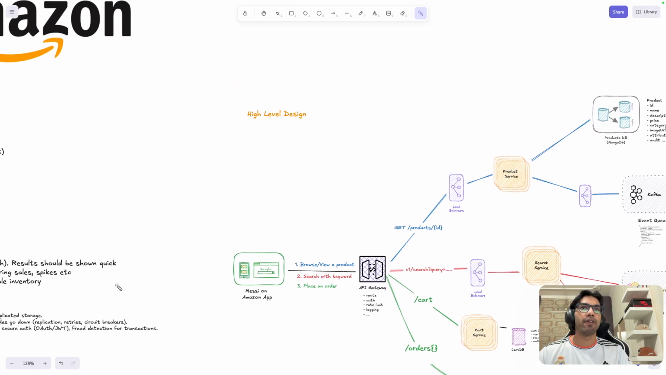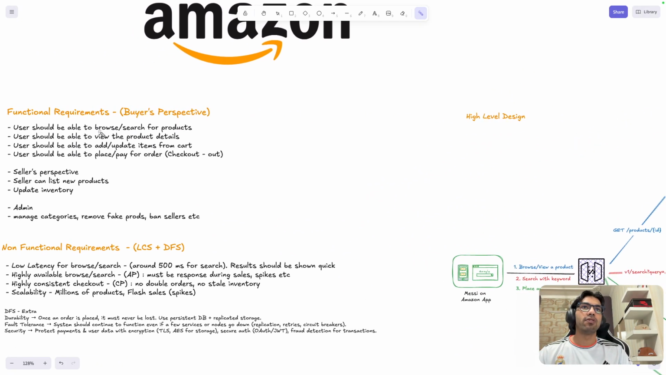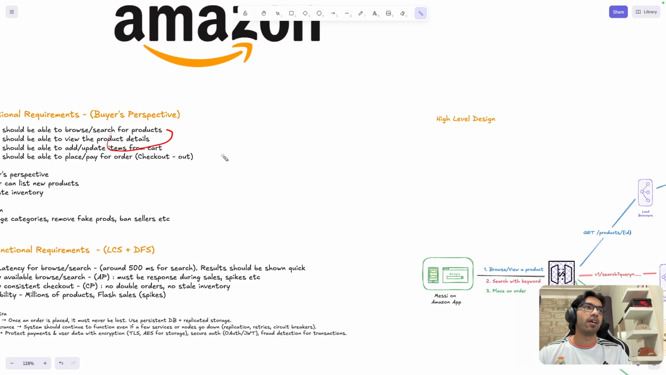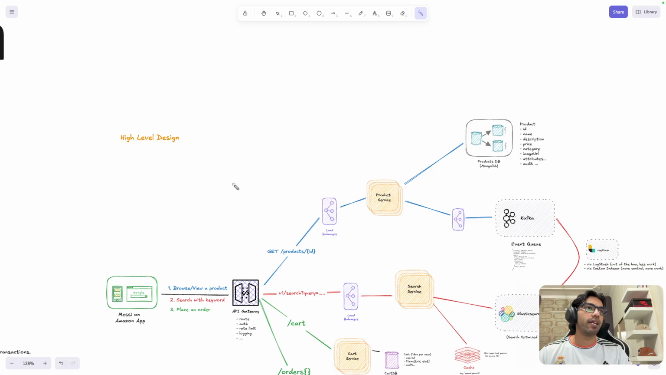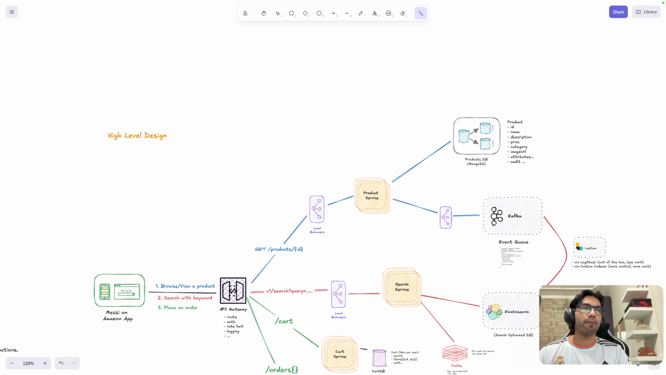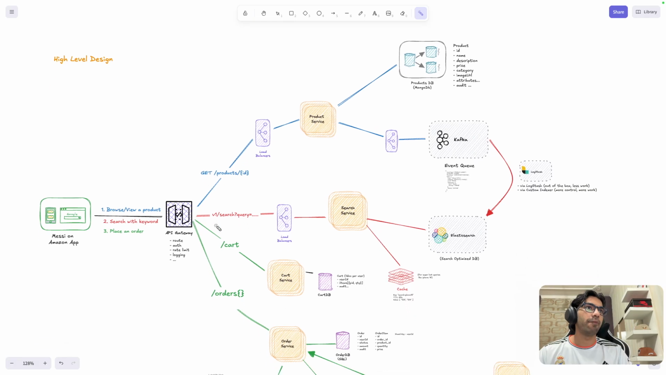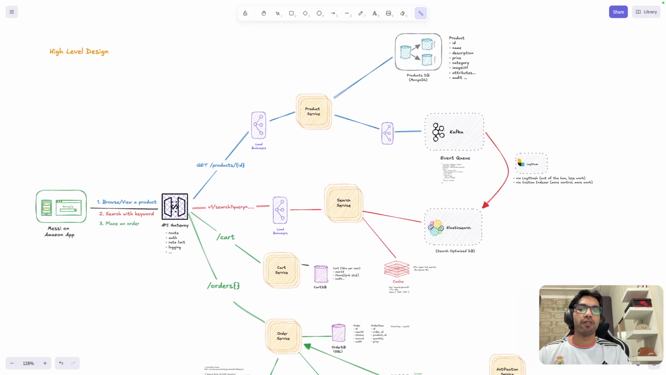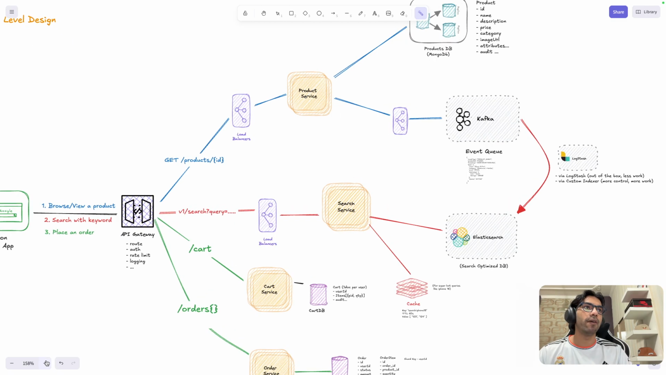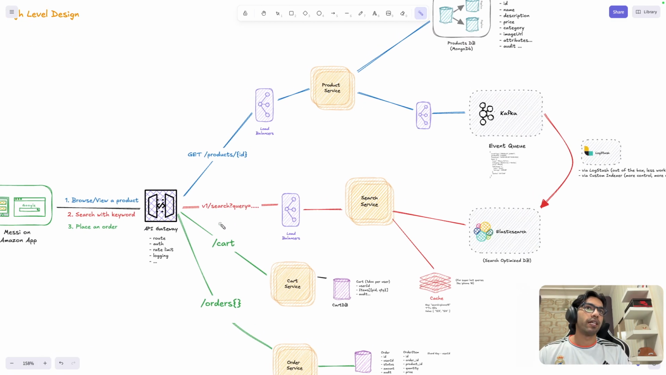Let's discuss one by one, right? So the first thing was users should be able to browse or search for the product. So we have this product, and product is our entity, right? Anyway, Amazon is a big service. It's not something that can be designed as a monolith. So one of the principles that we would be using is that we are going to go with the microservice architecture.